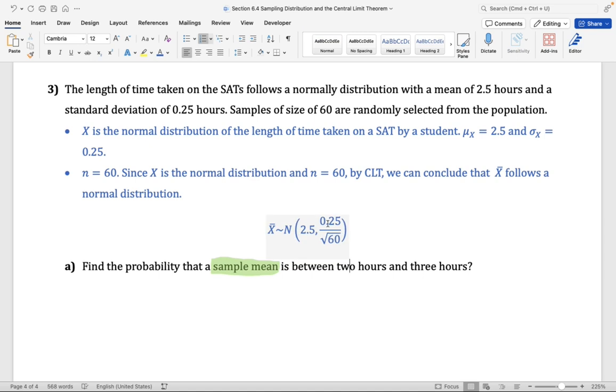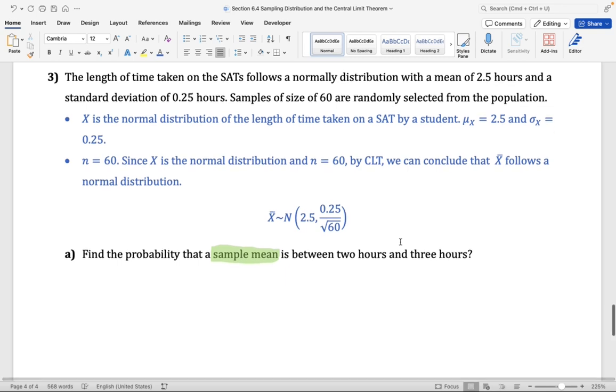Now, if I take 0.25 divided by the square root of 60, we don't get a nice number. We don't get a whole number. We don't get a terminating decimal. So I'm just going to keep the standard deviation of X bar as 0.25 divided by the square root of 60. Remember, in statistics, we don't want to round. If I go ahead and round here, and then I use the rounded value to compute something else, my final answer is going to be wrong. That is why I'm not going to enter that on a calculator. I'm just going to keep it as it is.